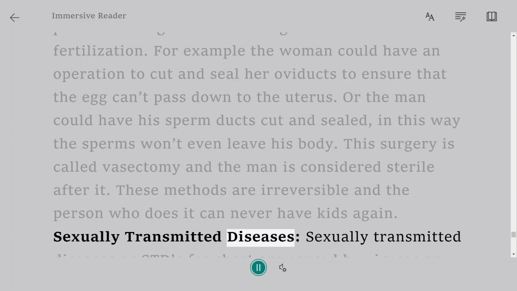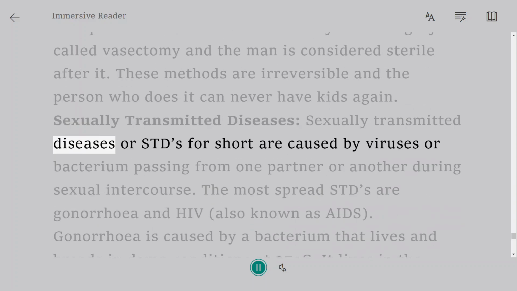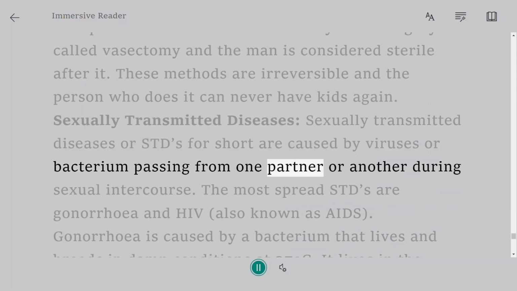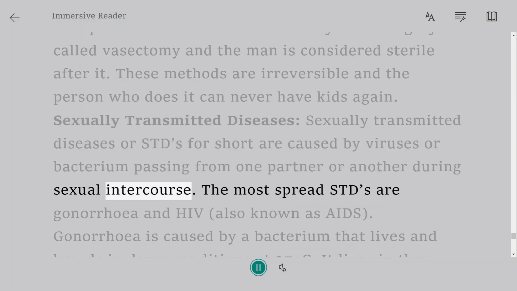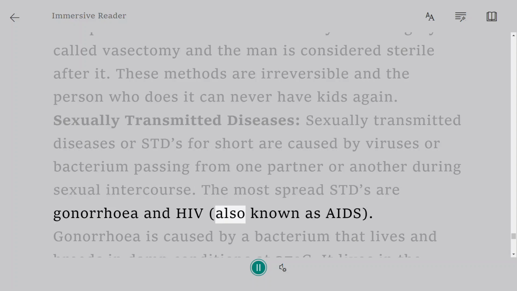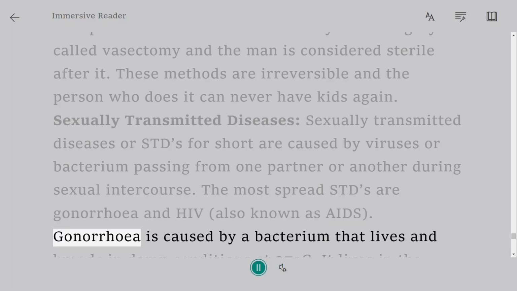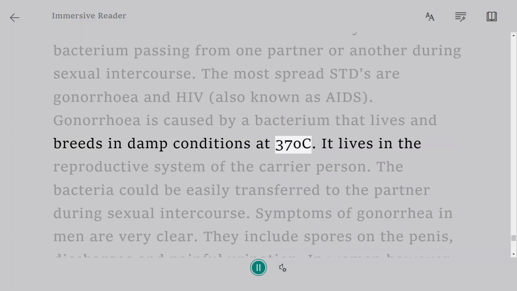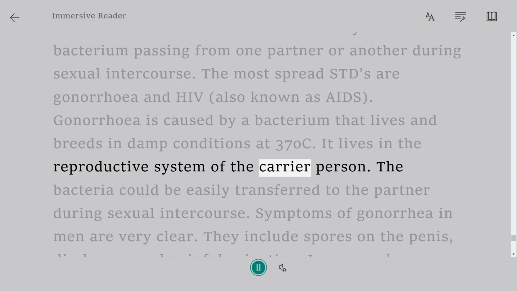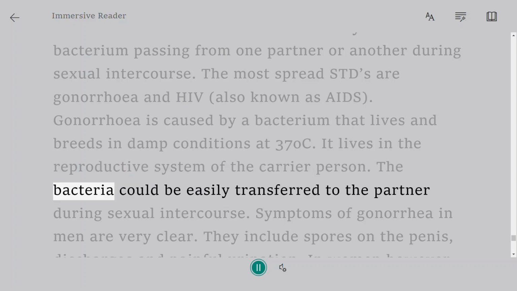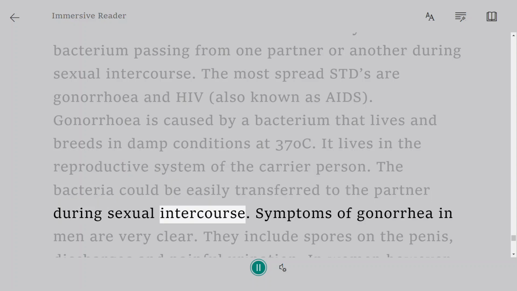Sexually transmitted diseases, or STDs for short, are caused by viruses or bacteria passing from one partner to another during sexual intercourse. The most spread STDs are gonorrhea and HIV, also known as AIDS. Gonorrhea is caused by a bacterium that lives and breeds in damp conditions at 37 oC. It lives in the reproductive system of the carrier person. The bacteria could be easily transferred to the partner during sexual intercourse.